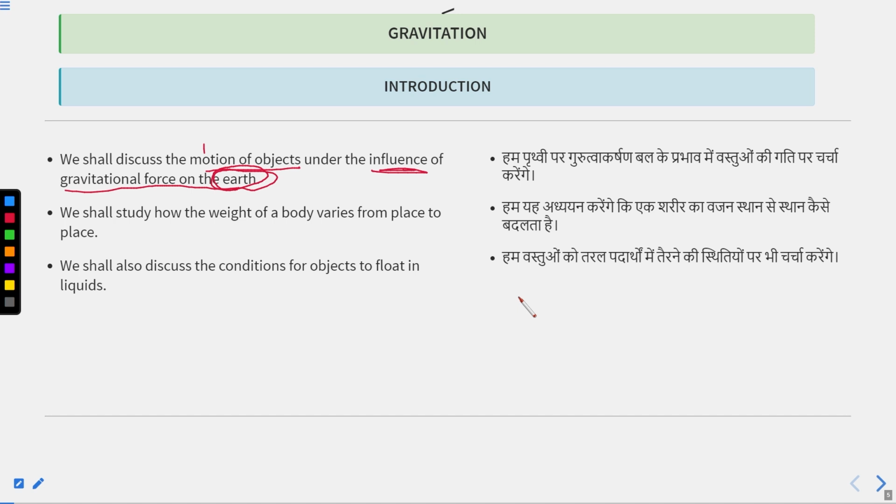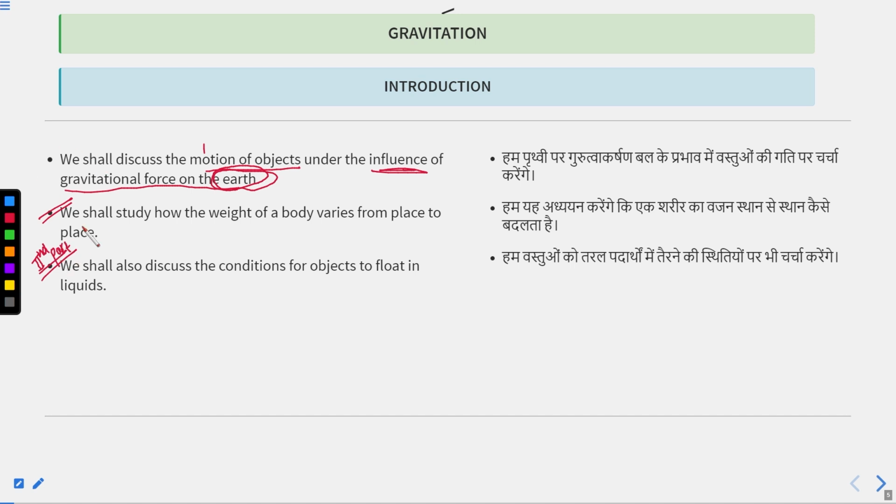This is very new for you. So we will study it also. Okay. And in the last part of this chapter, we will discuss the condition why any object floats on the surface of the liquid while some objects sink. Okay. Why this has happened, we will study about Archimedes principle. So this is the second part of the chapter.